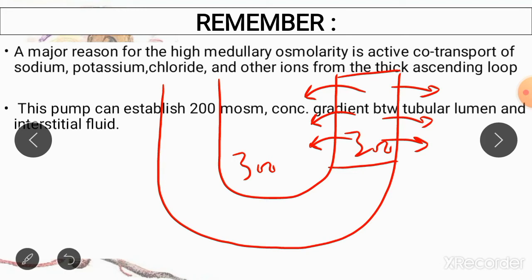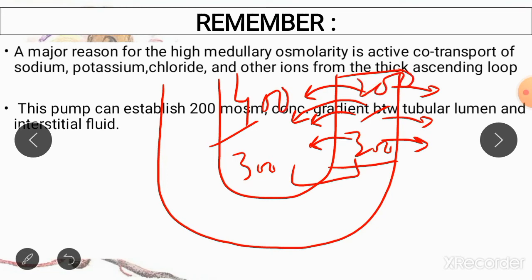Now the sodium potassium 2 chloride transporter is going to pump sodium, potassium and chloride into the interstitium until there is a difference of 200 milliosmoles between the renal medulla and the nephron. So it is going to pump around 100 milliosmoles of ions from the nephron into the renal interstitium until your medullary interstitium becomes 400 milliosmole, and the nephron reduces to 200 milliosmole.